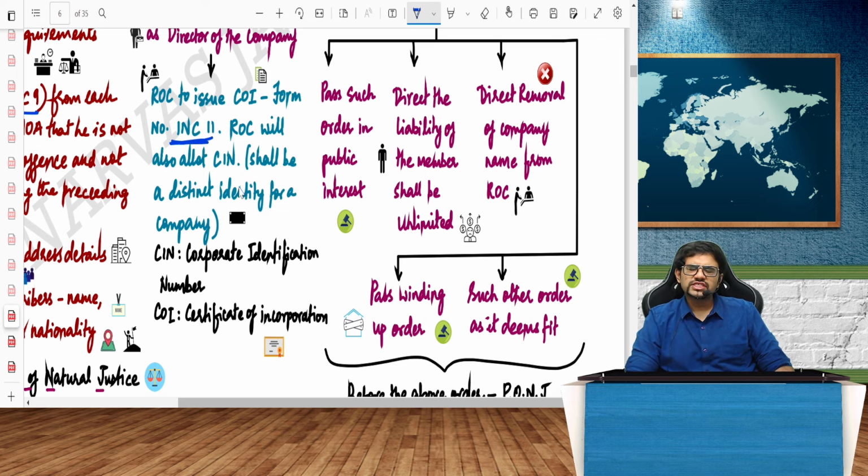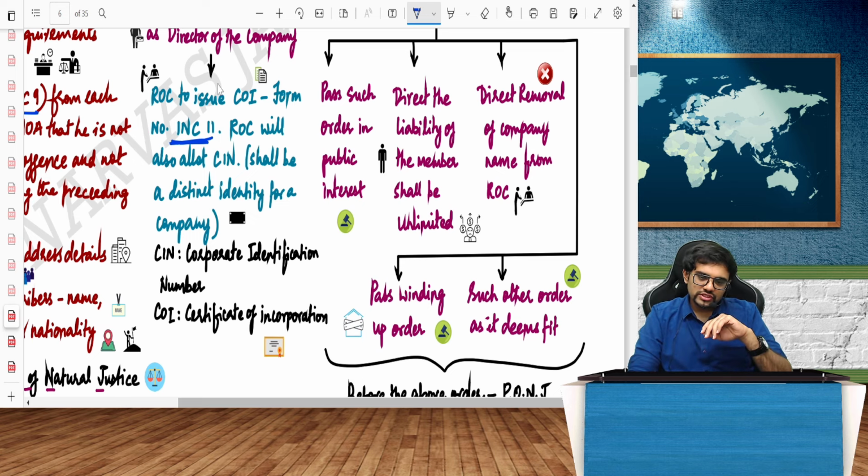Sir, should I remember section numbers in the exam? No. Should I remember the form numbers? If possible, yes. Section numbers also not needed. If it is possible for you to remember, you remember. Otherwise, it's okay. Don't worry. So should I remember subsection number, clause, proviso number? Not needed. Just the main section number would be good enough.